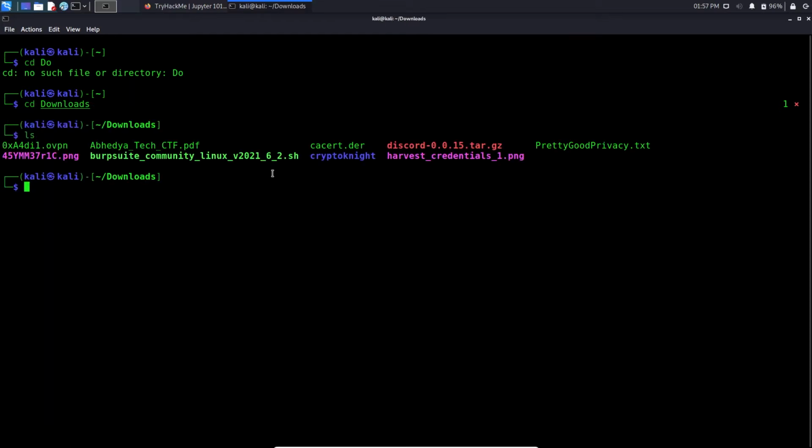ls. You can download your access file from the access section of TryHackMe. I have mine here. So we'll do sudo openvpn followed by the file name.